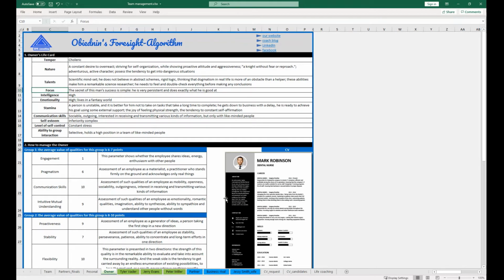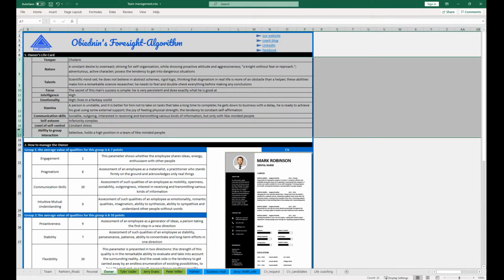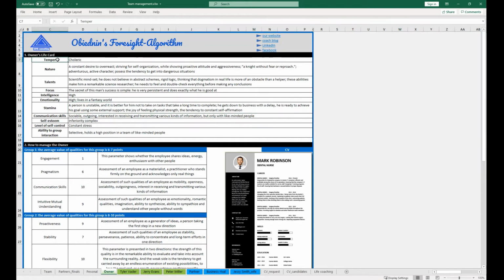On the right, we display the employee's CV, which reflects his work experience and professional expertise. Then we see the main features of the psychological type of the employee, described in detail, which are temper, nature, talents, focus, intelligence, emotionality, stamina, communication skills, self-esteem, the level of self-control, and the ability to group interaction.